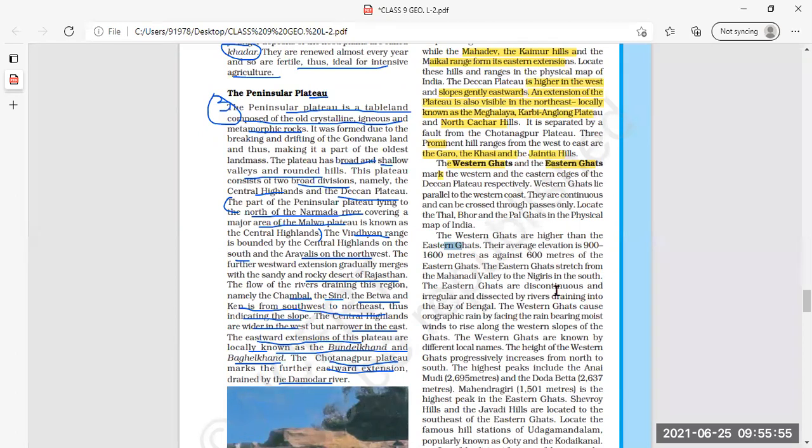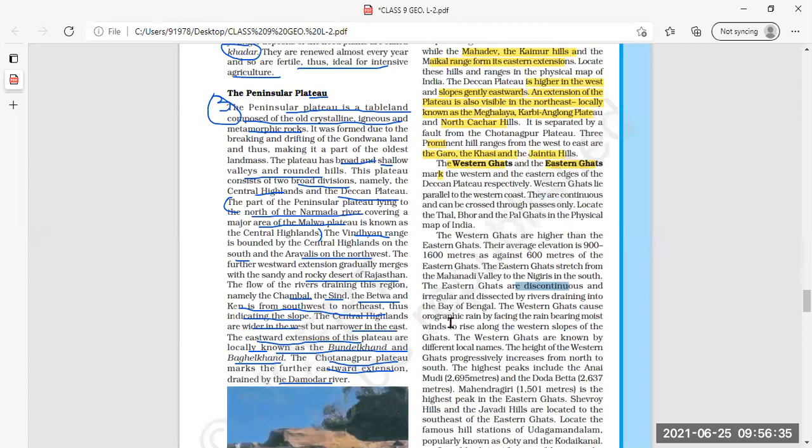Then next, the Eastern Ghats stretch from the Mahanadi Valley to the Nilgiris in the south. Now this is the feature of Eastern Ghats, that they stretch from Mahanadi Valley to the Nilgiris in the south. Clear? Then the Eastern Ghats are discontinuous. Here Western Ghats we have seen, they are the continuous range, whereas the Eastern Ghats are discontinuous. This is another common differentiation between Eastern and Western. First is height, second is continuous and discontinuous.